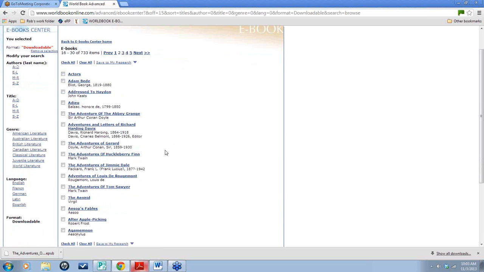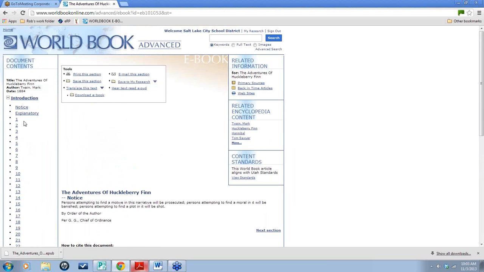But we're going to go into the downloadable ebooks, and I'm going to go to page 2 and take a look at Huck Finn. This is The Adventures of Huck Finn. I can read it over here on the computer if I wanted to. If I wanted to download the ebook, I would download it to an iPad by going to the EPUB format. I'd click download, and then it would download it here to the bottom of my screen, and then I can save the information, plug in my iPad, and then transfer the information, and it turns it into a great book on your screen, and you would flip it just like you would any normal ebook on those devices.